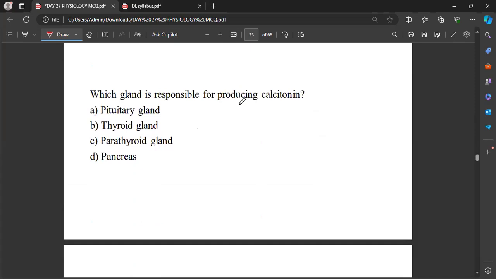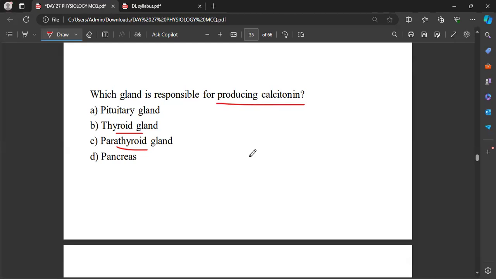Which gland is responsible for producing calcitonin? Here you should not confuse the thyroid and parathyroid glands. Okay, both have a different function. Parathyroid hormone is there and calcitonin is there.